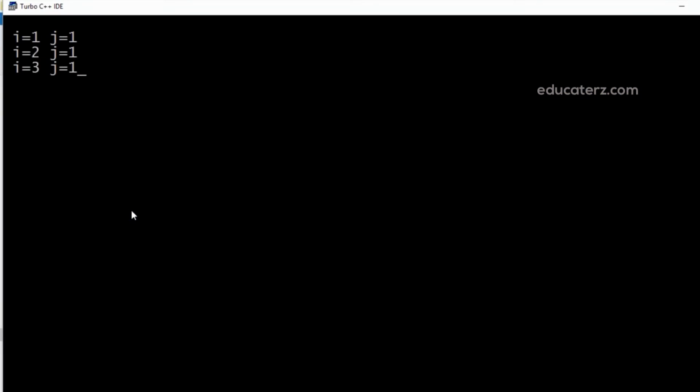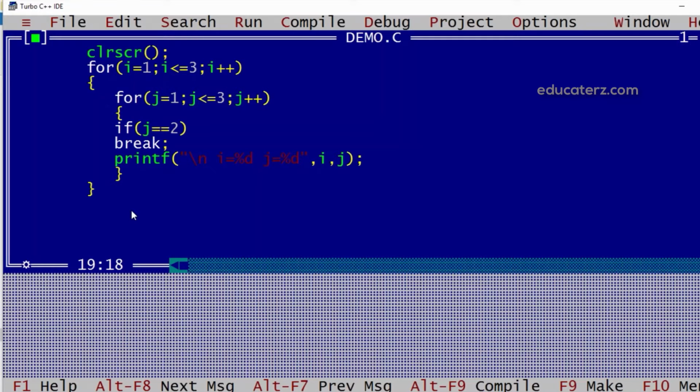You can see here i is 1, j is 1, fine. Then as soon as i was 1 and j has become 2, it comes out of the current loop, that is the inner loop, and it is still working with the outer loop, that is i is 2, i is 3, like this. But if my requirement is that as soon as j has become 2, I don't want to continue with both of the loops, I just want the control to be given outside.